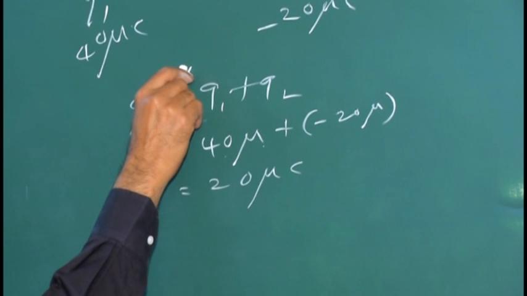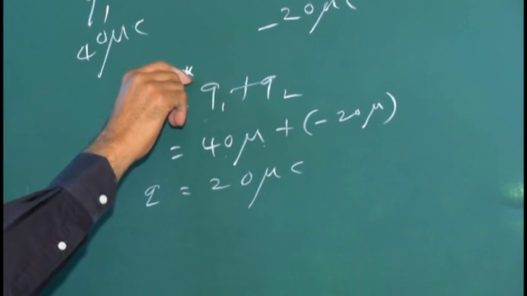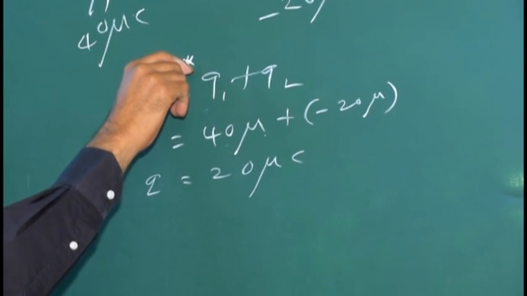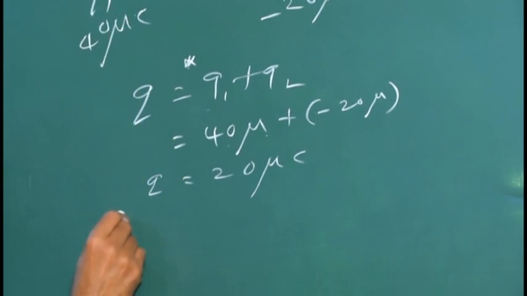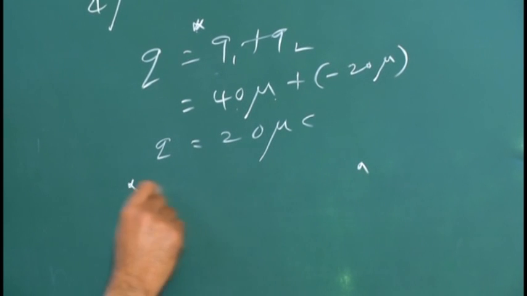If the net charge is 20 microcoulomb, now the problem says they are touched and kept at the same distance. They touched, then again the two are separated and placed at the same distance D.